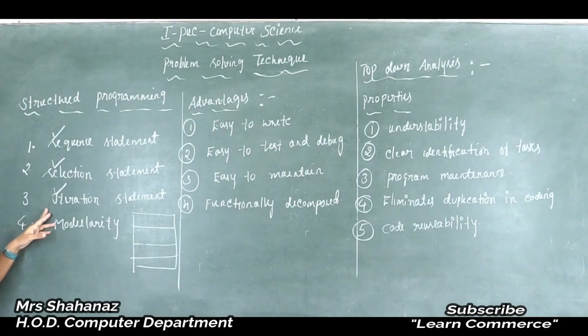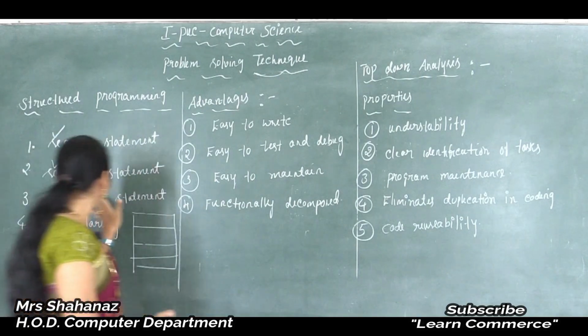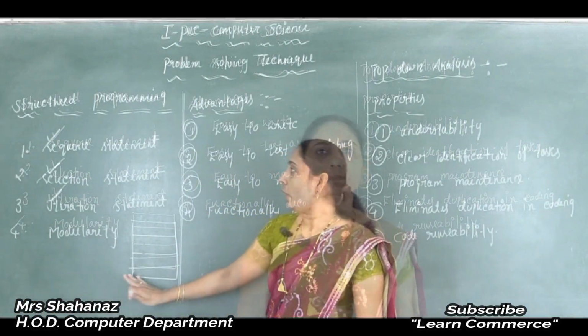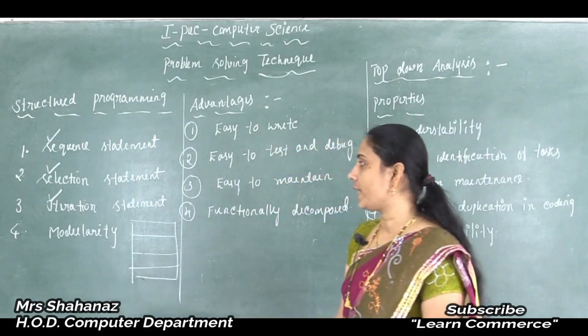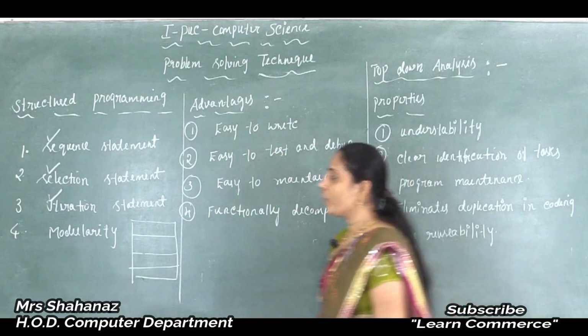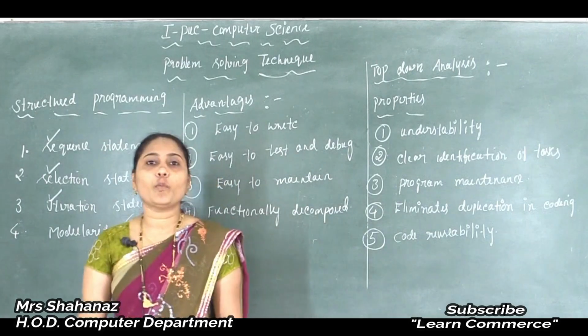So, is the meaning of iteration clear? Okay, now we have completed iteration. Now we know the meaning of the sequence statement, the selection statement, as well as the iteration statement. Now let's look at the fourth thing, modularity.